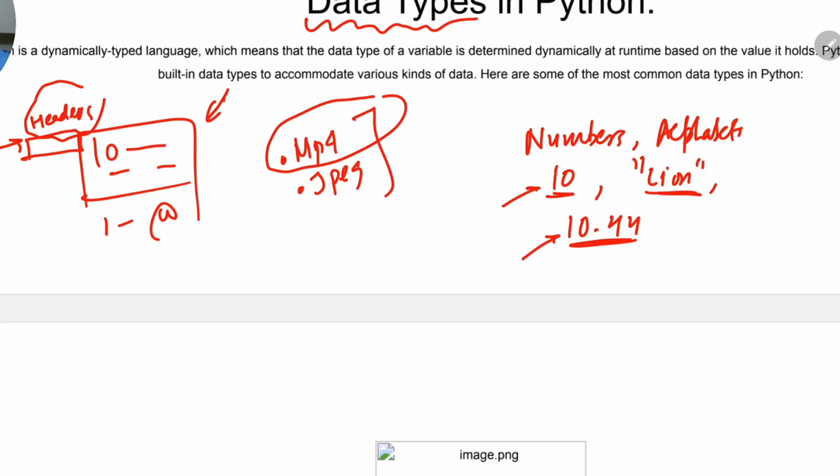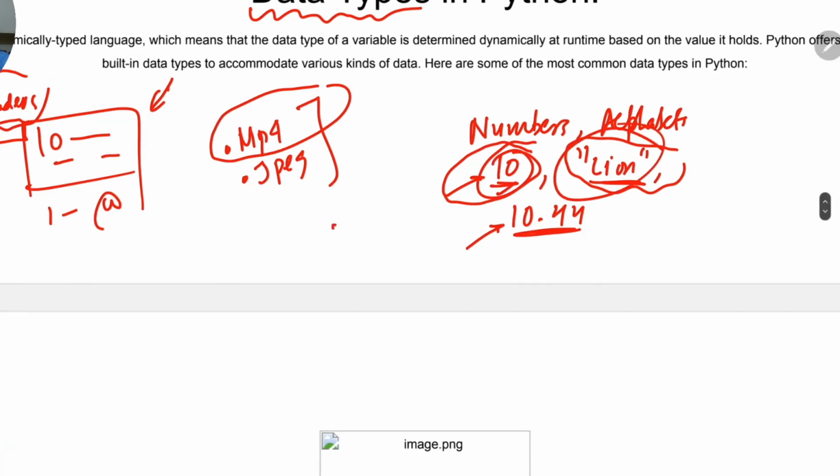Okay, so if we have this 10 number, it's an integer data type, so we have to call it an integer. Then line, it is a string data type. So computer will interpret it differently, because the operations that are possible on integers are not possible on strings. हम लोग दो integers को multiply कर सकते हैं, for example 10 into 4, but you cannot multiply a line with a king. Okay, that's why we have different data types in computers. ऐसा भी हो सकता है कि we should have a similar data type, कि इतना tension क्यों होना, but for a data type we have different operations as well.